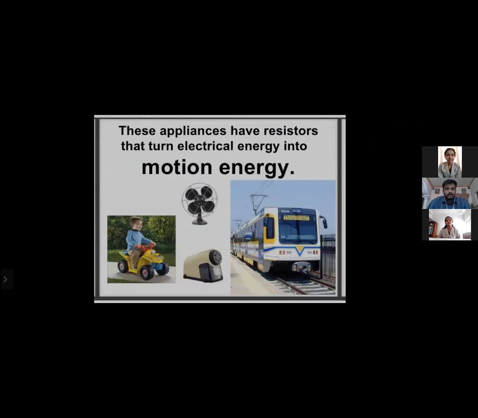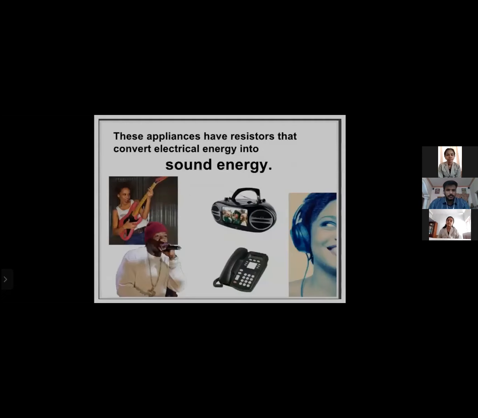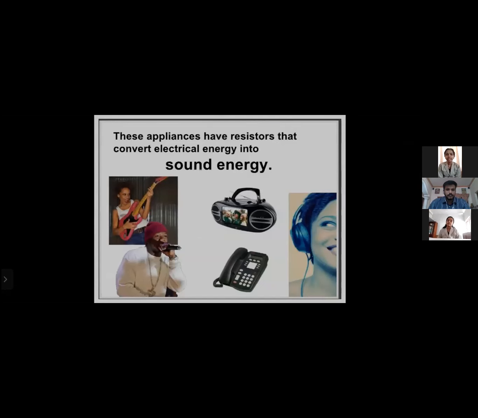Here we can see appliances where electrical energy is converted to motion energy. These appliances have resistors that convert electrical energy into heat energy. These appliances also have some resistors that convert electrical energy into sound energy.